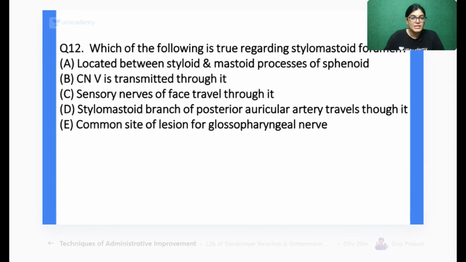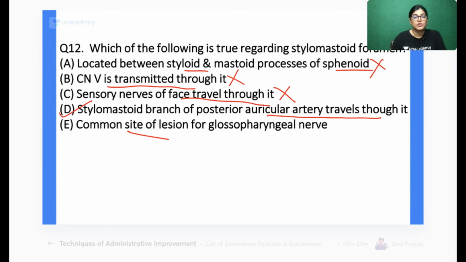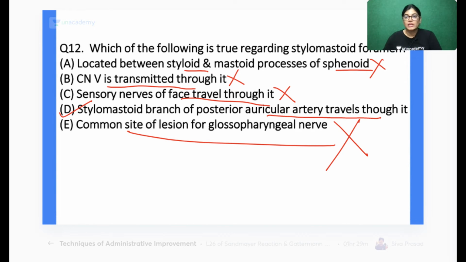We have got Aisha leading, followed by Mcqs, Sai, and JP. The correct answer is D. Stylomastoid branch of posterior auricular artery is traversing through stylomastoid foramen. Stylomastoid foramen is located between styloid and mastoid process, but of the sphenoid bone? No, that is the temporal bone. Fifth cranial nerve, no, it is the facial nerve. Sensory branch of face, no, it is the motor branch. Common lesion for glossopharyngeal nerve is absolutely wrong.